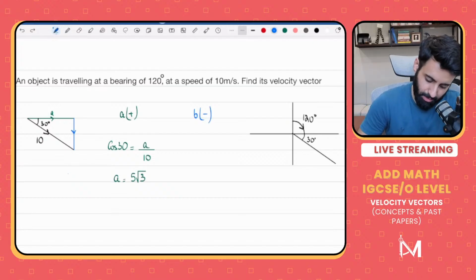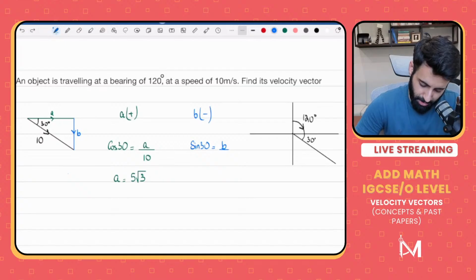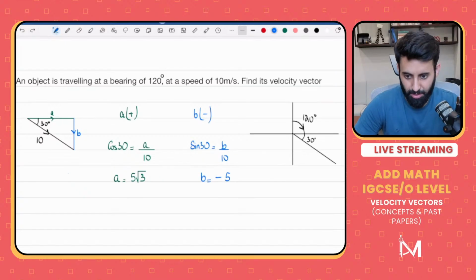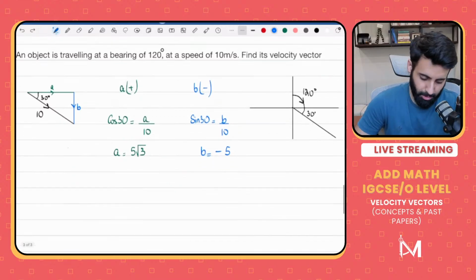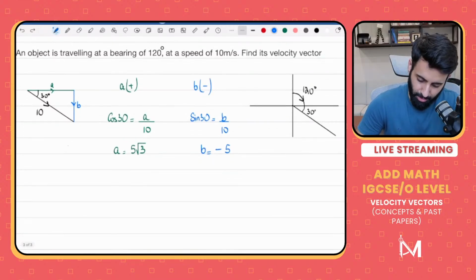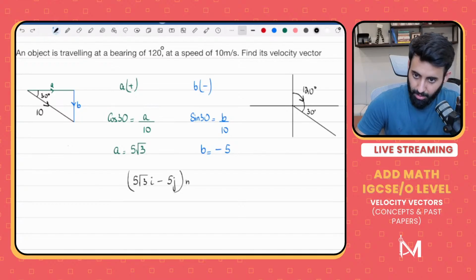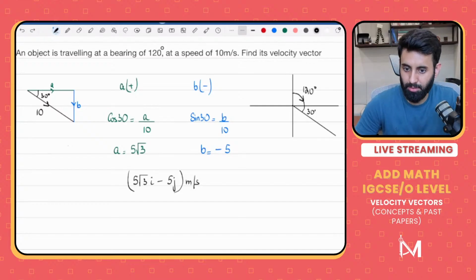Now let's focus on B. For B, we'll have to use sine. Sine 30 is equal to opposite, which is B, upon the hypotenuse, which is 10. So sine 30 is half. B is equal to 5, but remember, it's going to be minus 5. Okay, so what's the final answer? The final answer looks like this. 5 under root 3 i minus 5 j. Don't forget to close the bracket. Meters per second.